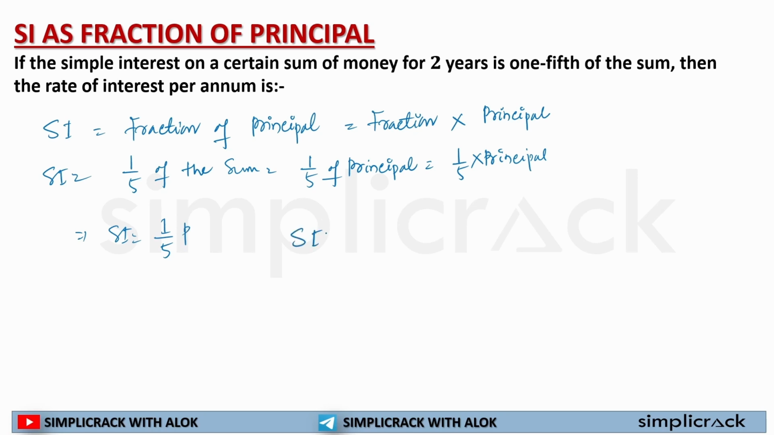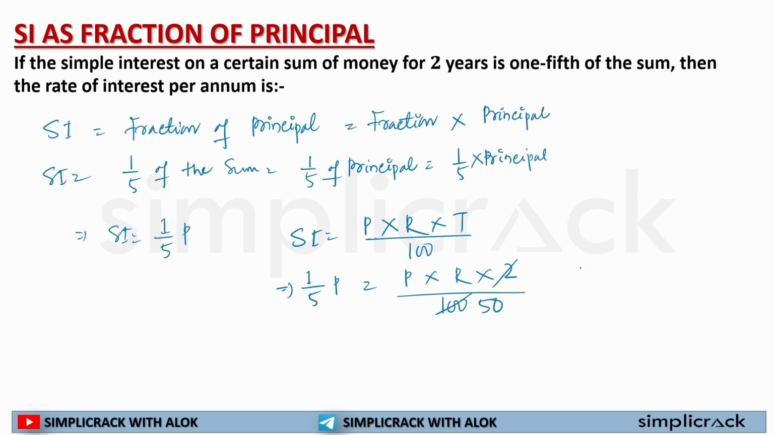Sir, I know the simple interest formula is equal to principal into rate of interest into time period by 100. Here my simple interest has been given, 1 by 5p is equal to p multiplied by r, which is not given, t has been given, 2, divided by 100. So if I divide 100 by 2, it will be 50. Now 50 will come to this side. 50 by 5, p will cross out, p is equal to r. So r is equal to 10%, because 50 divided by 5 is equal to 10.